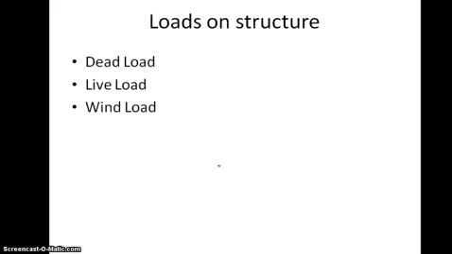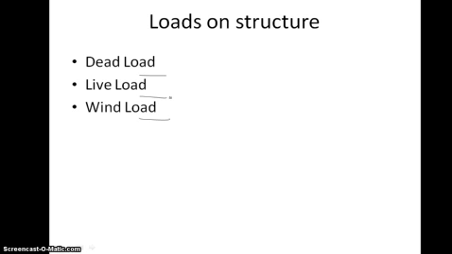Then types of load. Generally there are 3 types of load which act on structures. First is the dead load, second is the live load, and third is the wind load. Dead load is defined as a force whose magnitude, position and direction remain constant. It is the load of all permanent parts such as walls, roof and slab.